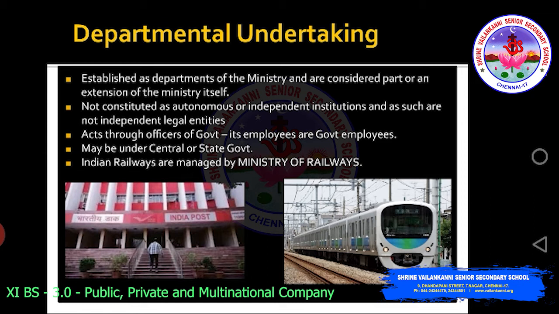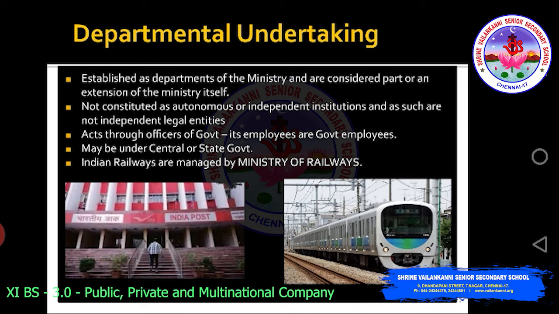So, for government undertakings like departmental undertakings, government has various departments. Say for example, railways or postage and communication or telecommunication department or corporate affairs department. So, the undertaking that's functioning will come directly under the ministry. Suppose you have railways, it comes under the Ministry of Railways. Okay, like that.